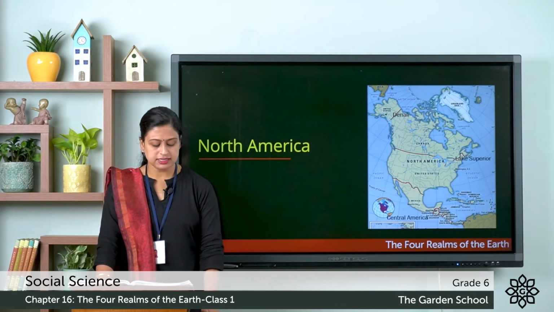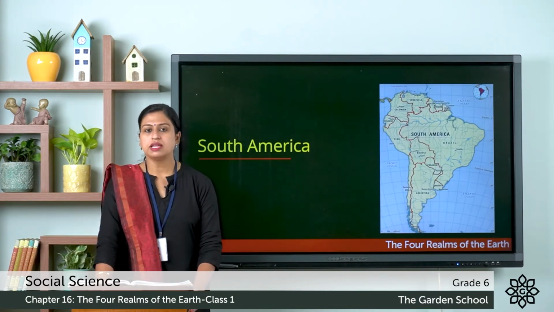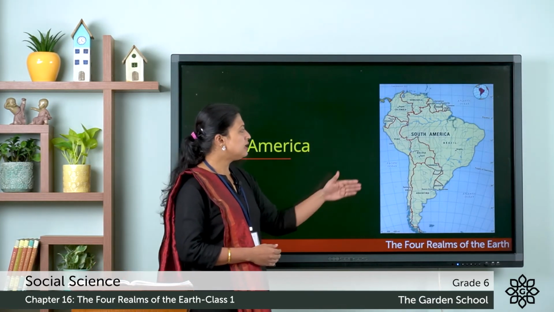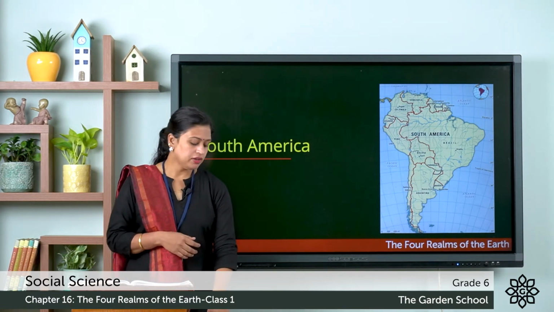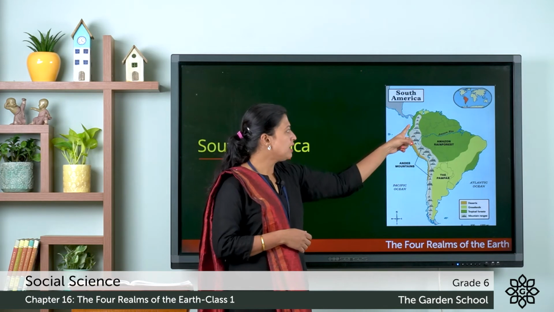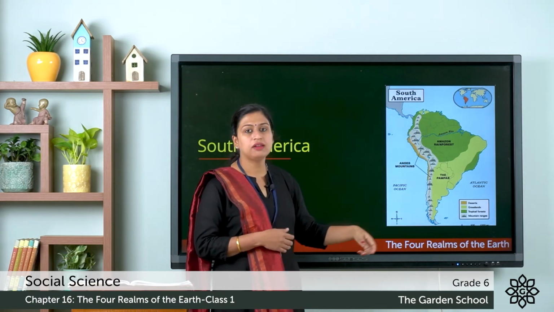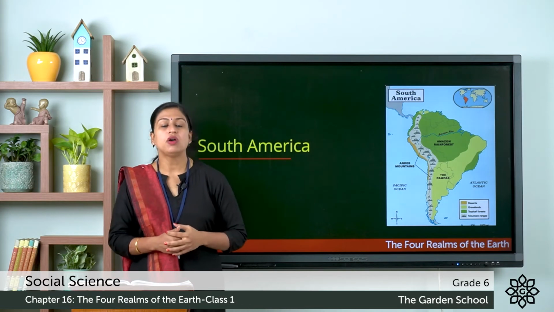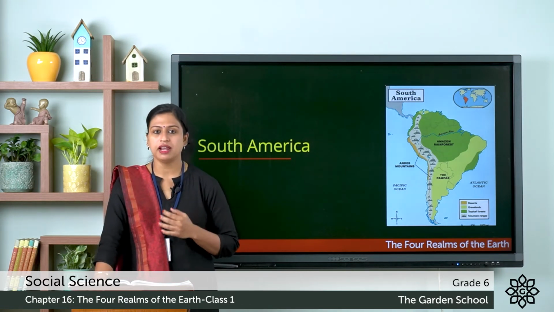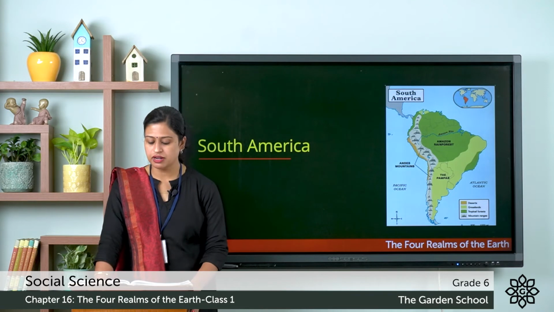Now the next one is South America, and you can see that South America lies in the southern hemisphere, and in the next figure you can see the Andes mountains that run through the northern and western part of this continent. And also it is the home of the largest tropical rainforest, that is the Amazon rainforest.